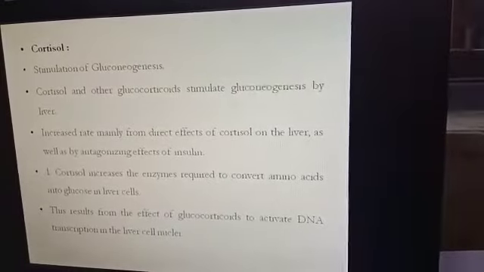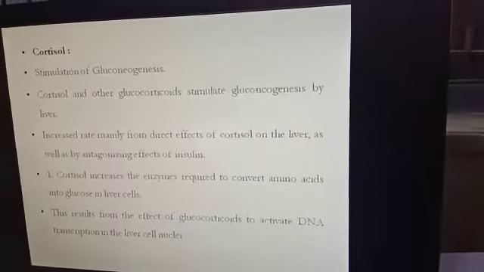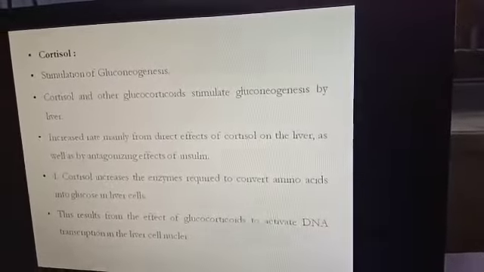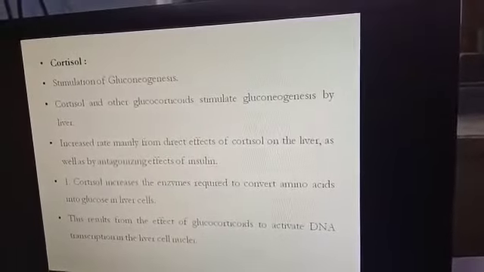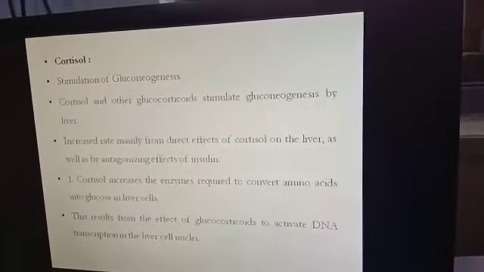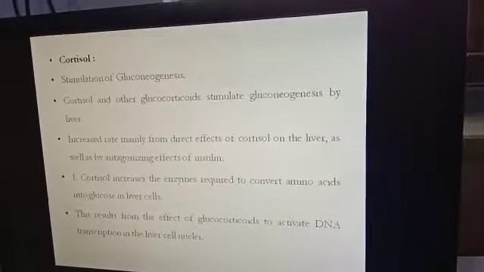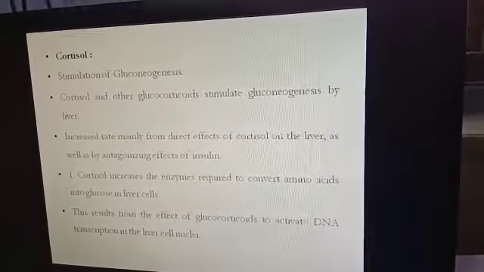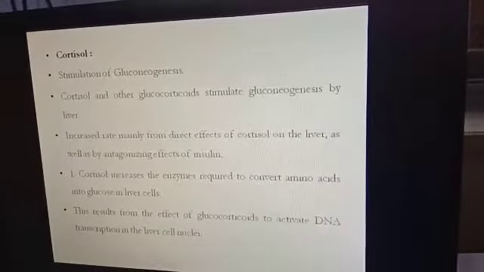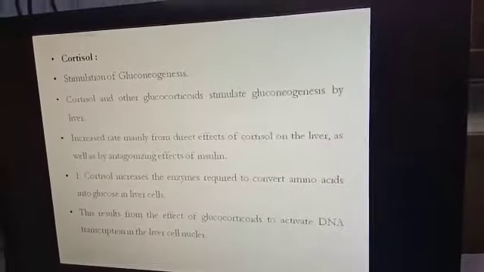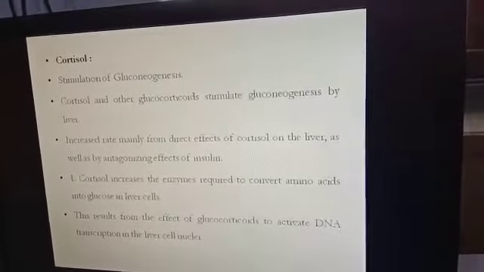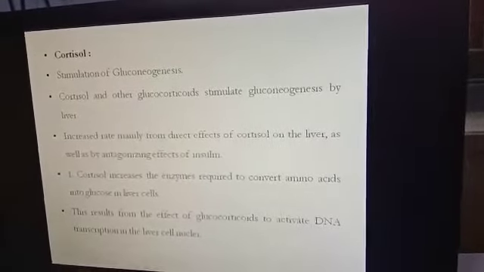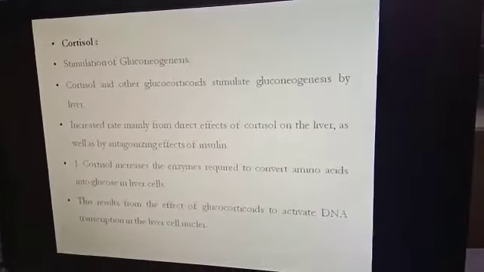Cortisol increases the enzymes required to convert amino acids into glucose in liver cells. We know that amino acids are classified into glucogenic and ketogenic. So cortisol metabolizes the amino acids into their intermediates, which can be utilized for the synthesis of glucose in liver cells. This results from the effect of glucocorticoids to activate DNA transcription in liver cell nuclei.